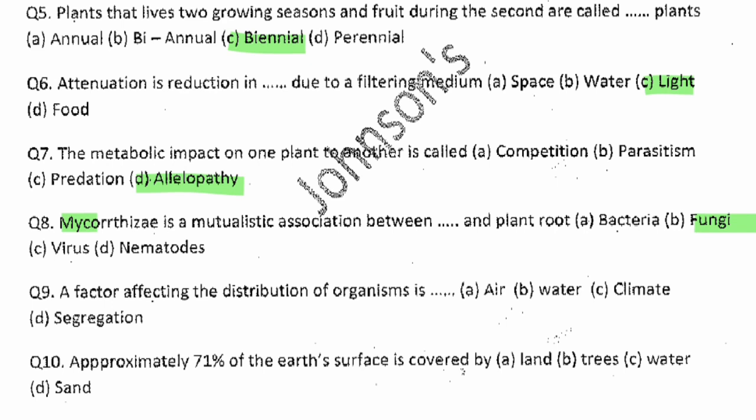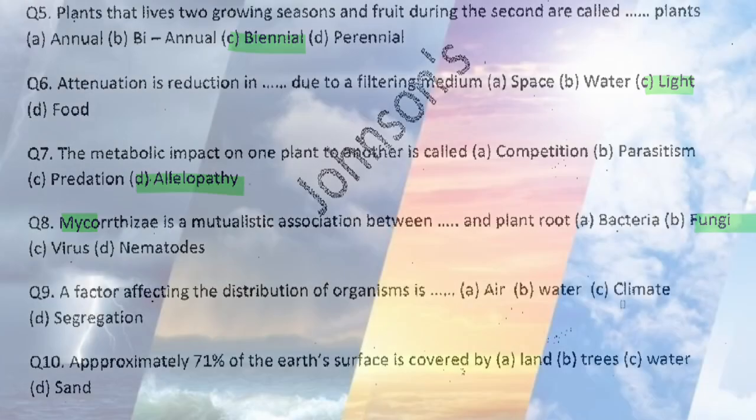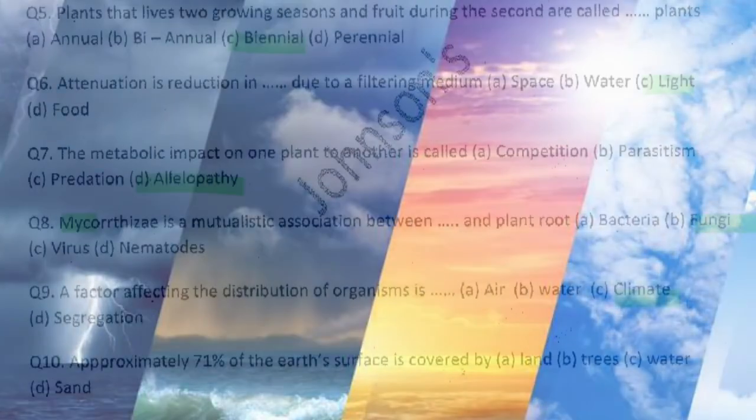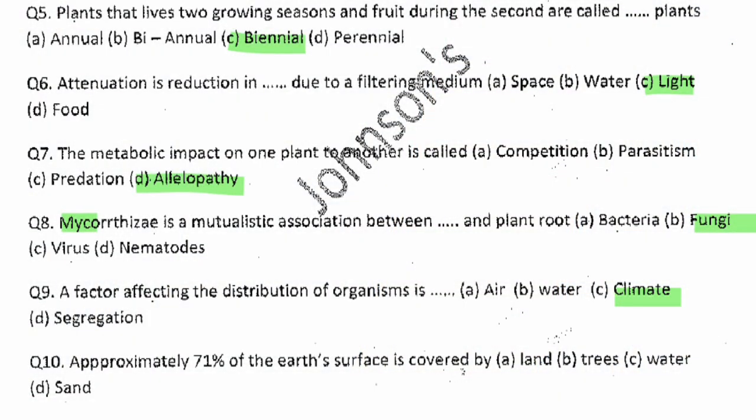Question number 9. A factor affecting the distribution of organisms is dash. Which of these factors can affect the distribution of organism? Distribution of an organism meaning what determines where an animal stays. The answer there is climate. Climate is what determines that.